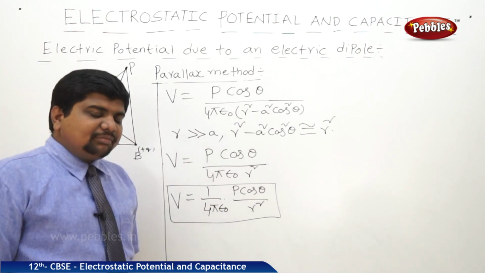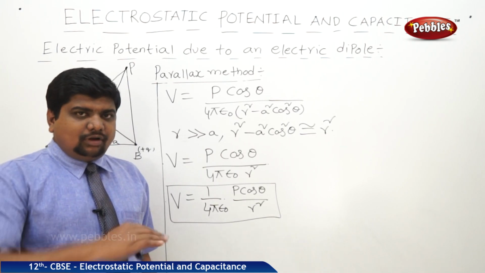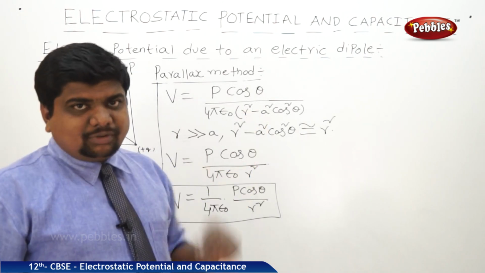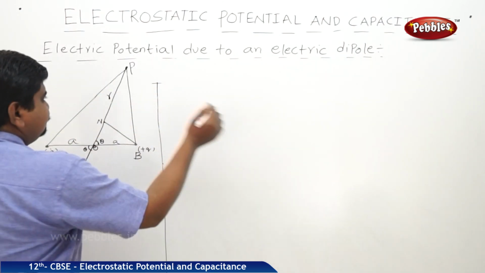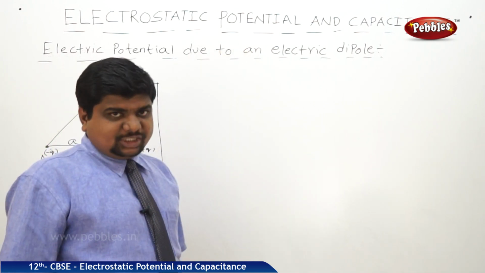Now, this same formula is useful to find out the electric potential due to a dipole on the axial line and on the equatorial plane. Now, see two different situations with respect to this expression.